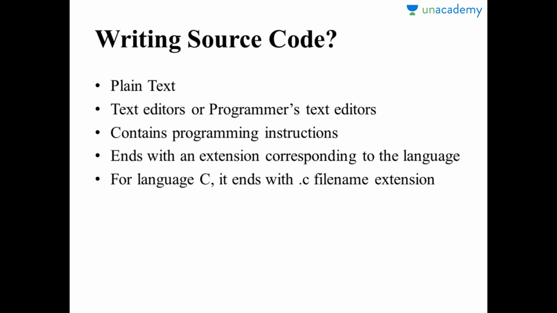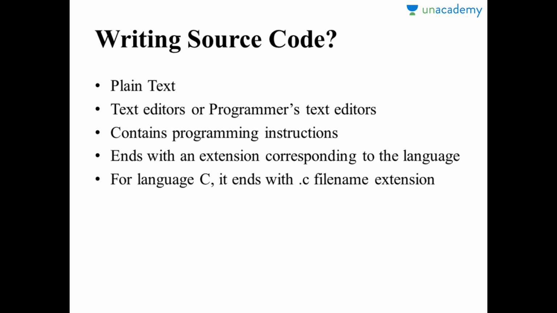And when you save this source code file, you create another file, which is an object code file. I'll be coming to that later. First I should tell you how to create a source code file. To create a source code file, you just need to open a text editor. You can use text editors or programming text editors, which are basically text editors but with some additional features. Write the code in it and just save it.